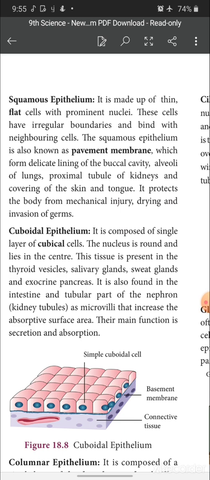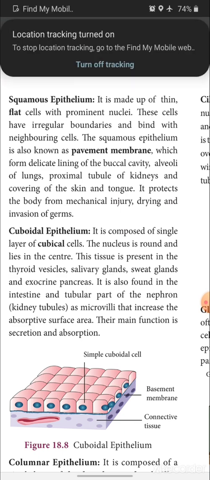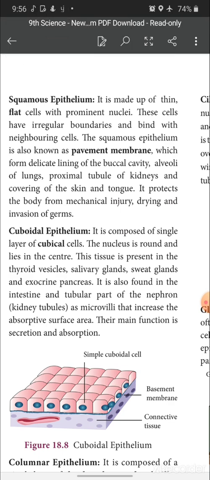And where are they located? They are located in the lining of the buccal cavity, the alveoli of the lungs, and next, the proximal tubules of the kidney. The kidney is made up of millions of nephrons. Each nephron is divided into 2 parts, that is the Malpighian body and the uriniferous tubules. In the uriniferous tubules, there are 3 parts: proximal convoluted tubule, distal convoluted tubule, and Henle's loop. You will learn all these in higher classes when you learn about the excretory system.